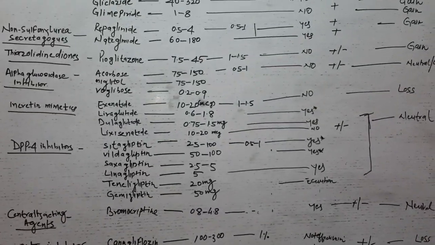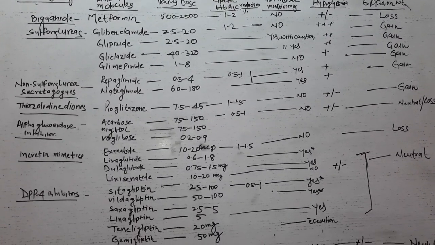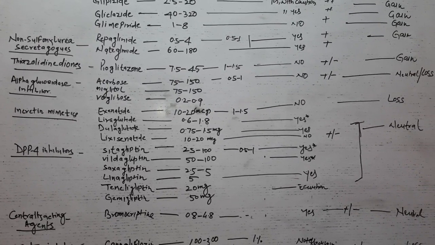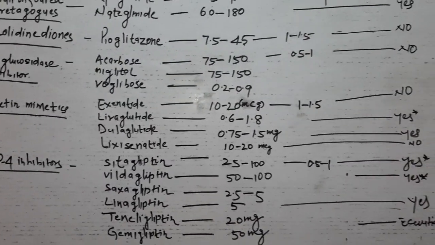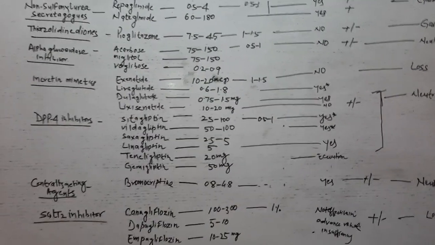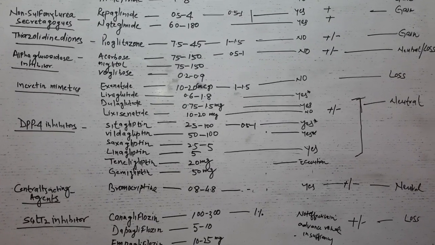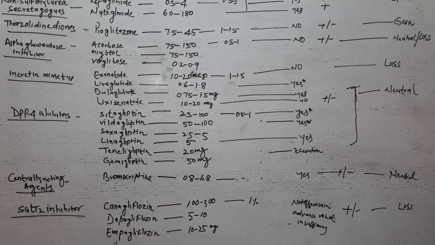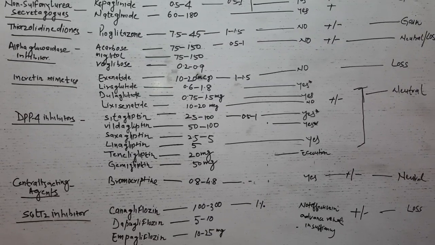So, the very important group is the incretin mimetics. This contains exenatide, liraglutide, and dulaglutide. Glucagon-like peptide 1 and glucose-dependent insulinotropic peptide are peptide hormones. They are released from the gastrointestinal tract in response to food intake. These incretin hormones enhance insulin secretion in a glucose-dependent manner. Apart from the insulinotropic effect on beta cells, GLP-1 suppresses glucagon release from alpha cells, delays gastric emptying, decreases appetite, and induces satiety after food intake.